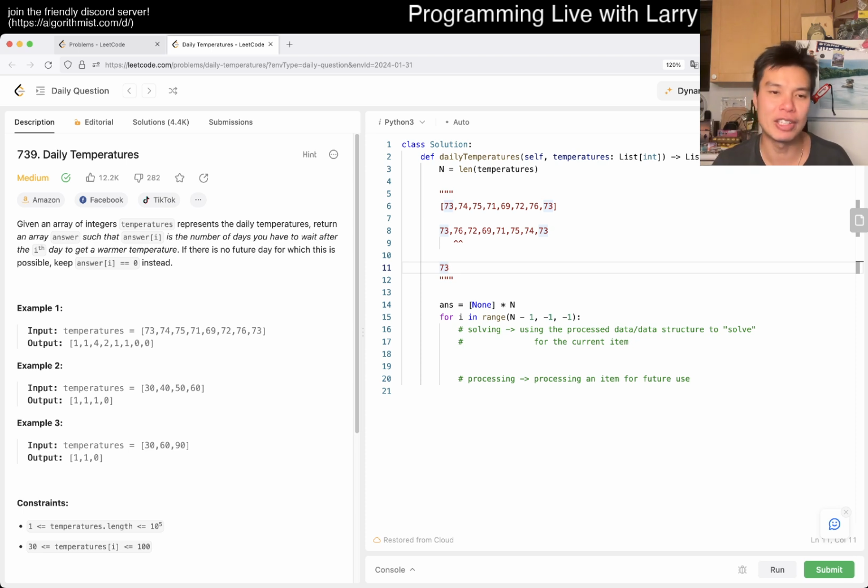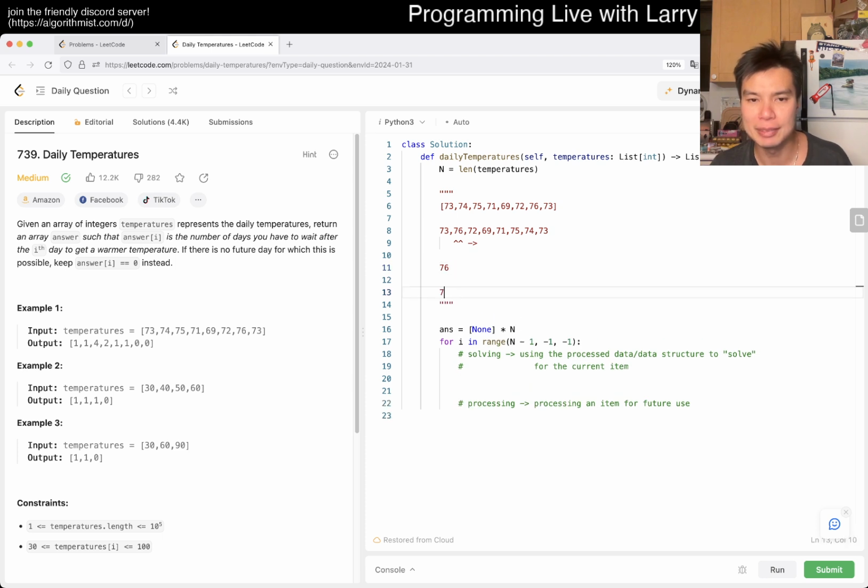So 76, we know that we look at all, let's say in an even naive way, in an n squared kind of way, look at the previous numbers. 73 is not going to be big enough, so that answer is going to be 0. Right, but then now look at the future, right? Now we want to add 76 to some data structure that exists with 73. And then the idea here is, well, let's say we're still going forward in this direction, and then now